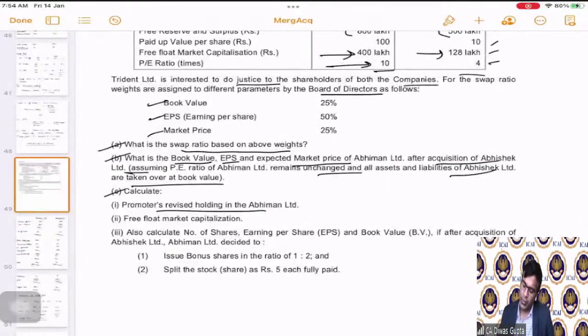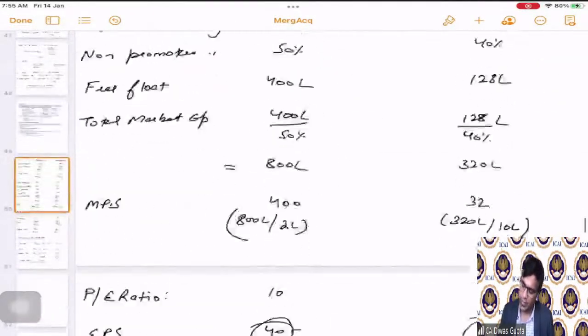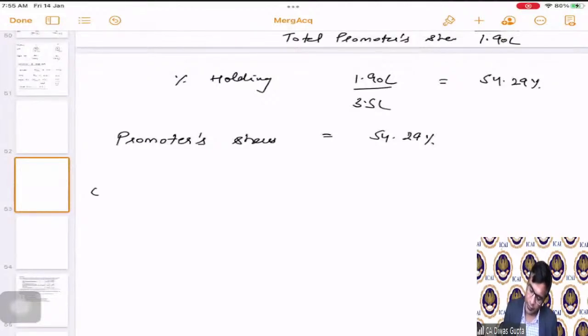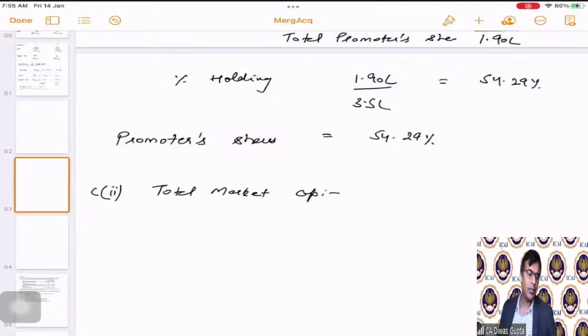Now, next part. They are asking us to calculate the free float market capitalization. That also is very easy. The free float market capitalization, C part, second subpart. First of all, we need to calculate what is the total market cap. 3.5 lakh is the total number of shares.